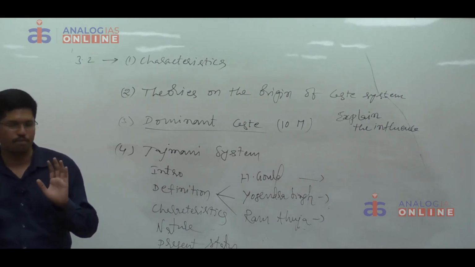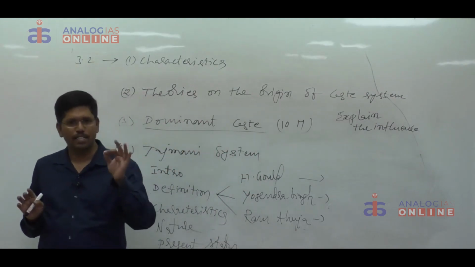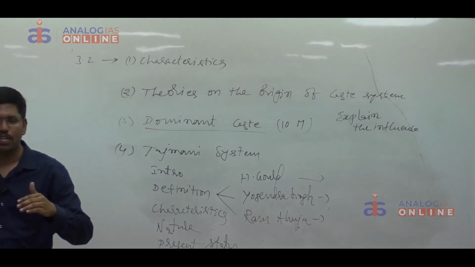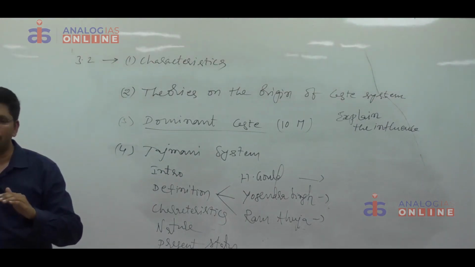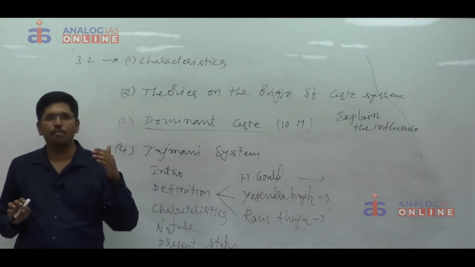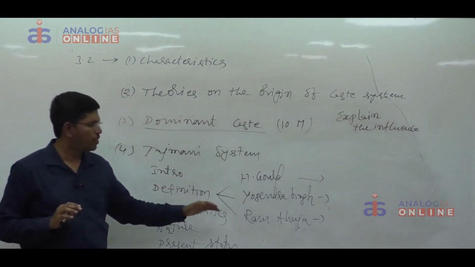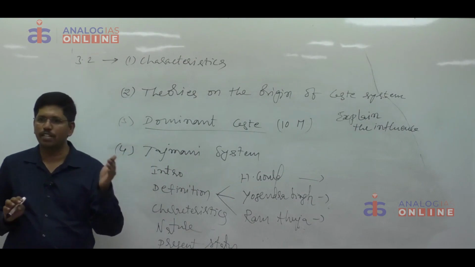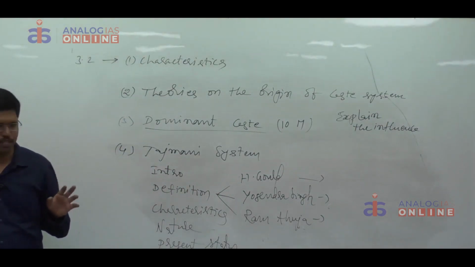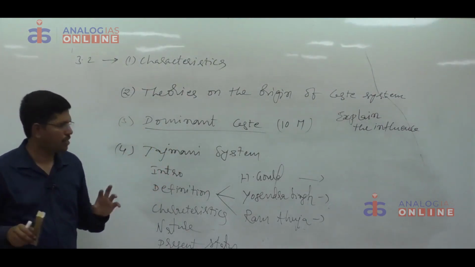Once again I am repeating. Harold Gould defined that it is an intercaste, interfamilial relationship pertaining to the patterning of superordinate and subordinate relations between patrons and commons or suppliers of services. According to Yogendra Singh, it's a system governed by a relationship based on reciprocity in intercaste relations in the villages. According to Ramahuja, it's a durable relationship between a land-owning family and a number of landless families that supply them with goods and services. In the examination, depending upon the question, generally if you give one definition, that is sufficient.